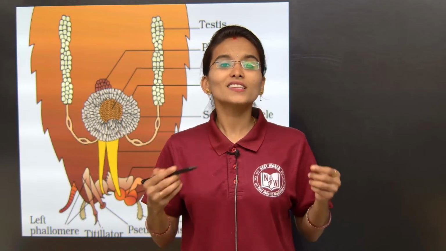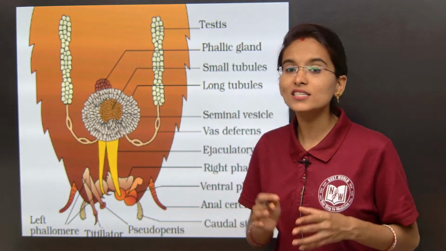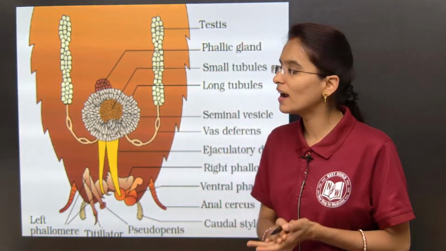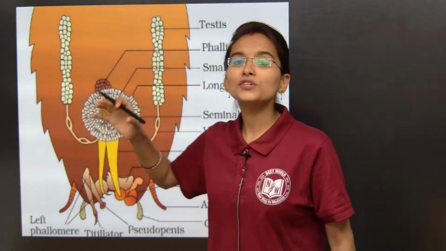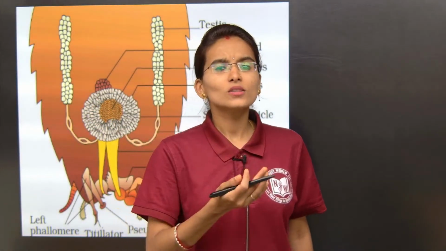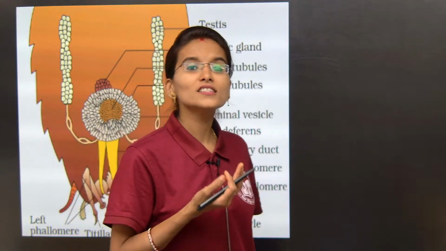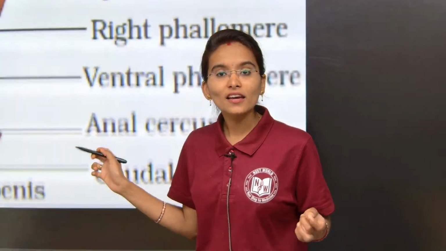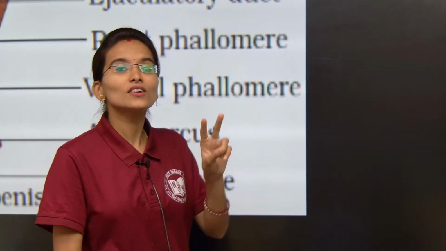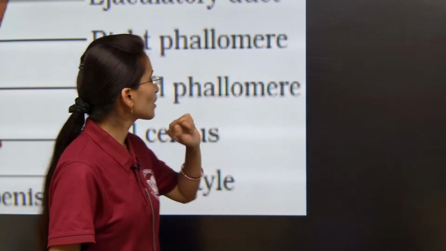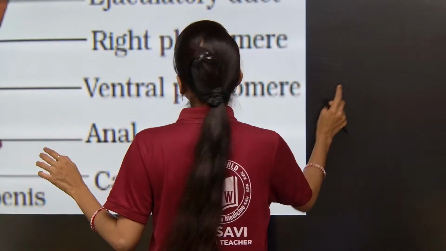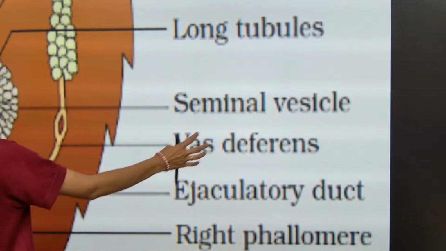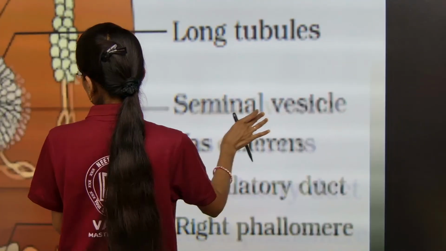So from where is the nutrition going to be produced, my dear students? The nutrition is obtained from a special gland called the mushroom shaped gland, which is also called the utriculi. This mushroom shaped gland contains how many tubules? Two tubules: one long tubule and one short tubule.